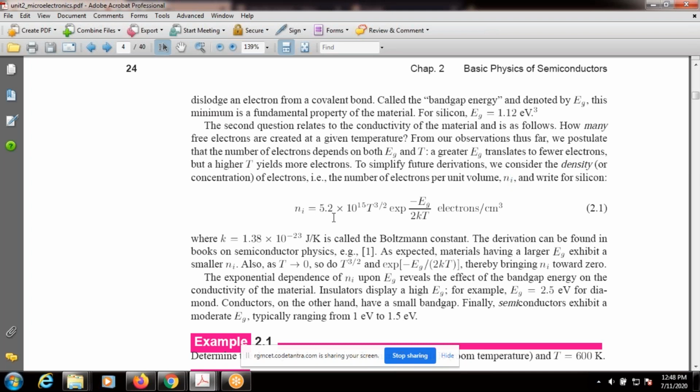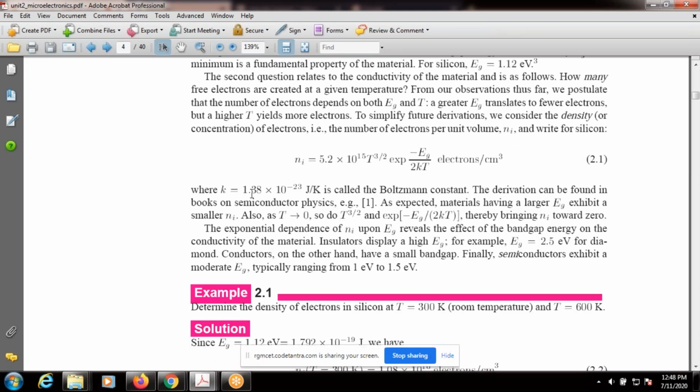Ni is equal to 5.2 into 10 power 15 T power 3 by 2 exponential minus Eg by 2kT electrons per cubic centimeter, where k is the Boltzmann constant. If you require the derivation, it can be found in semiconductor physics books. Right.